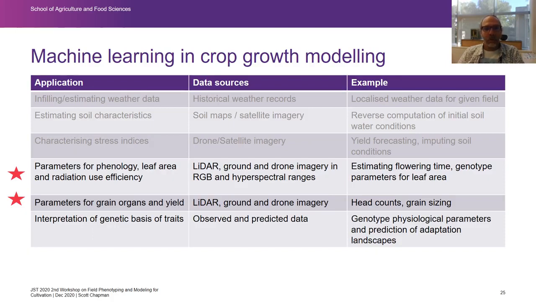We're going to focus more on these parameters for crop models, so phenology, leaf area and radiation use efficiency, how we can derive these from imagery and estimate flowering time and genotype parameters. And then we'll also talk about parameters for grain organs and yield, because we're starting to use that information in a crop like sorghum to do head counts and grain sizing. And head counts are important in the sorghum model because head counts influence the amount of tillering that we get.